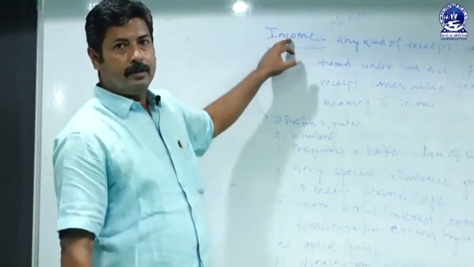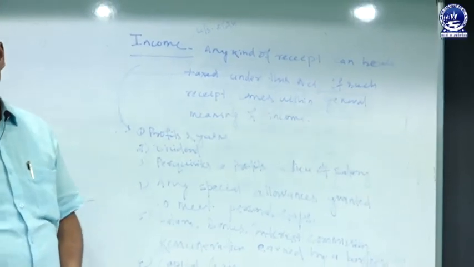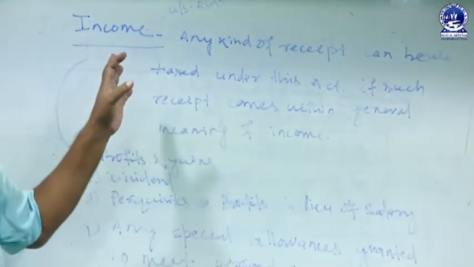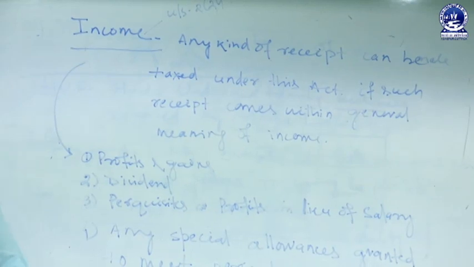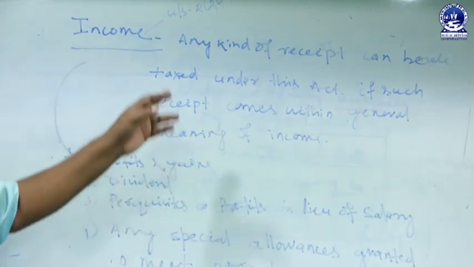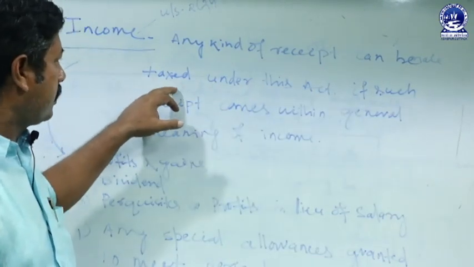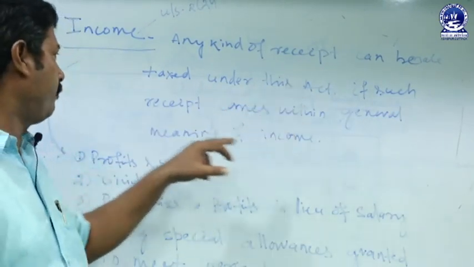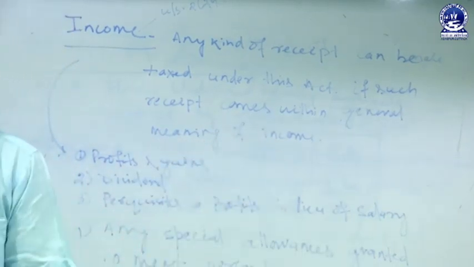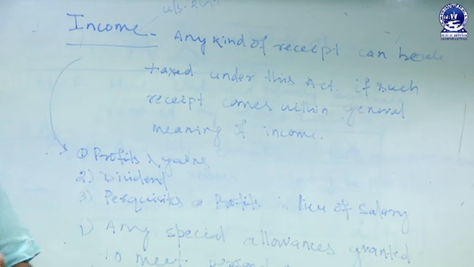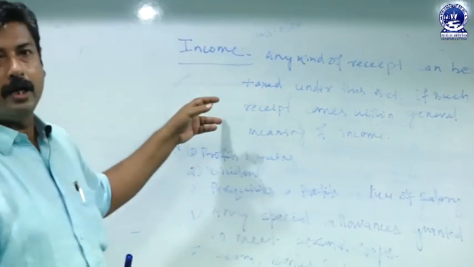Now, income under section 2(24) of the Income Tax Act. The specific meaning of income is not given in the Income Tax Act. Generally, income means any kind of receipt that can be taxed under this Act if such receipt comes within the general meaning of income. Whatever the receipt by the person, that is known as income.